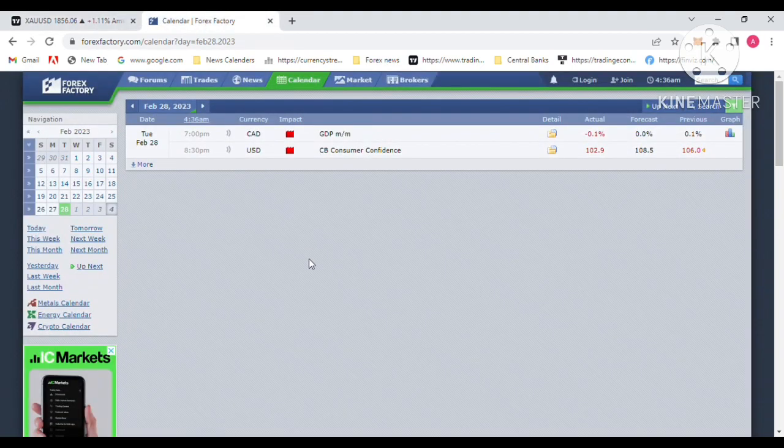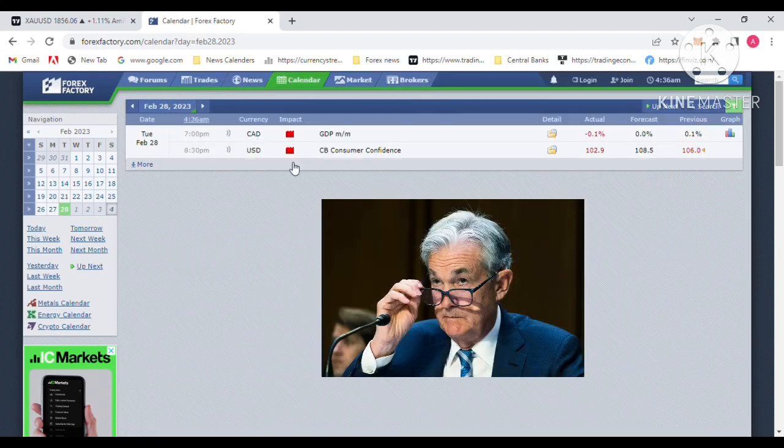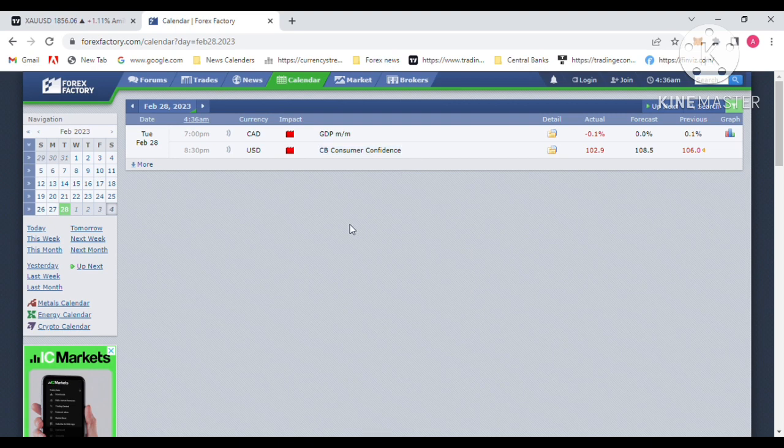So let's move to Forex Factory. Last week on Wednesday the 28th, the CB Consumer Confidence was held regarding US dollars. That economic data is not positive for the US dollar.